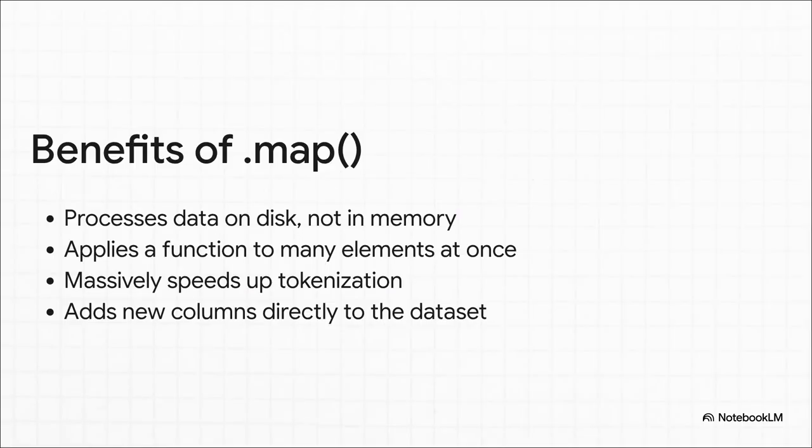So what's the magic behind .map? Instead of loading everything into memory, it works directly on the dataset file on your disk. It applies our tokenization function to big batches of sentences at once, and it even adds the new columns, like our input IDs, right back into the dataset for us. It is fast, it's memory efficient, and honestly, it's just really elegant.